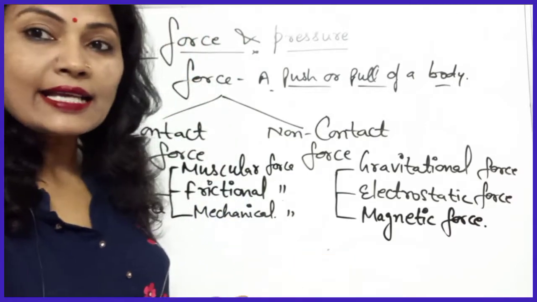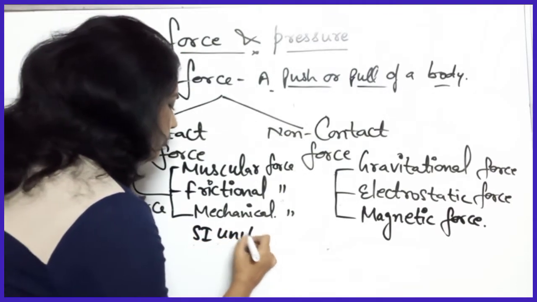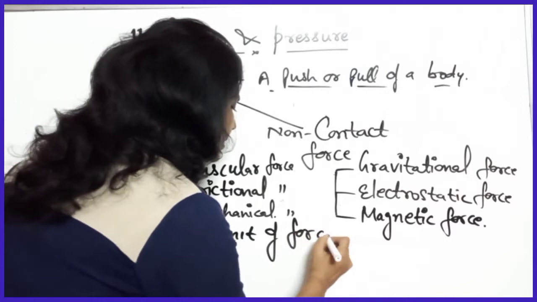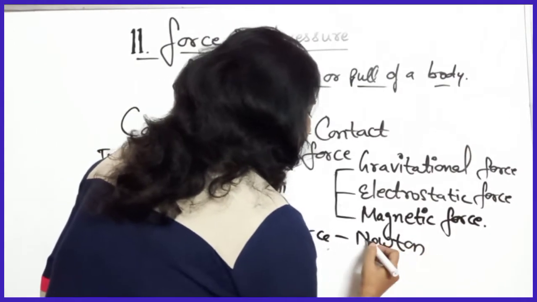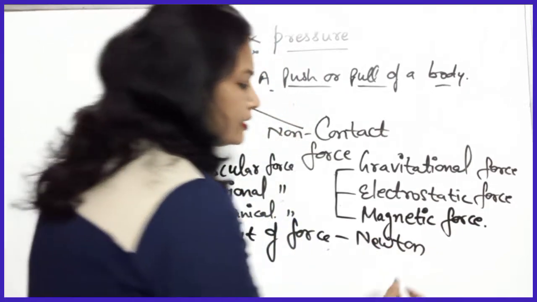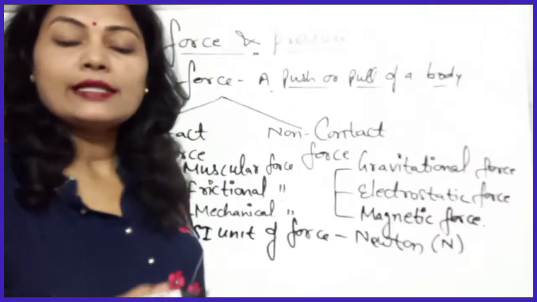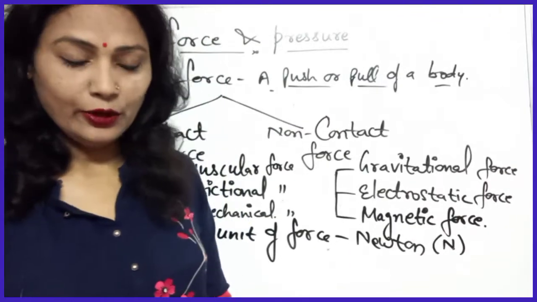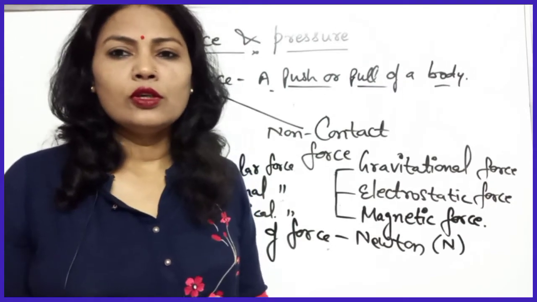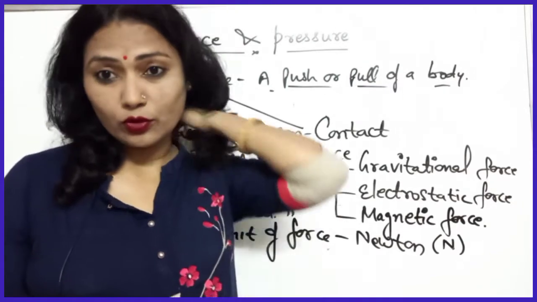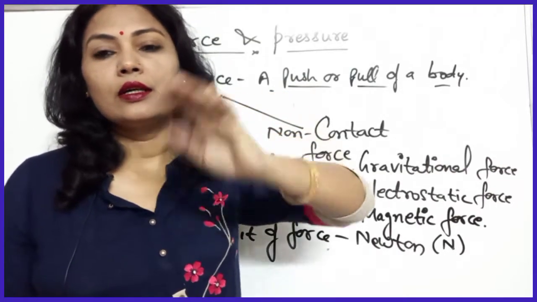Now what is the SI unit of force? So the SI unit of force is Newton. Newton is the SI unit of force and it is denoted by capital N. Got it? So the SI unit of force is Newton. Now next I want to discuss other things, like gravity.